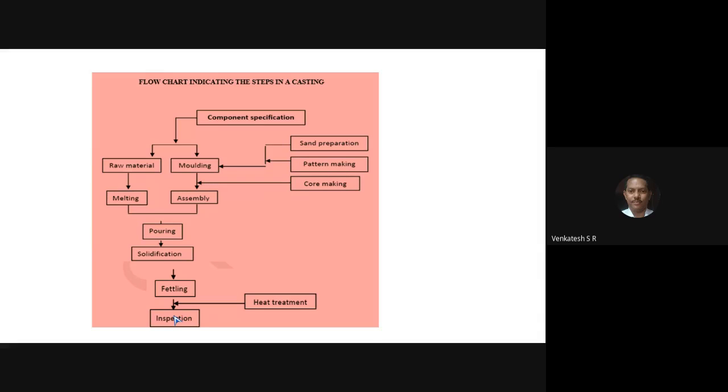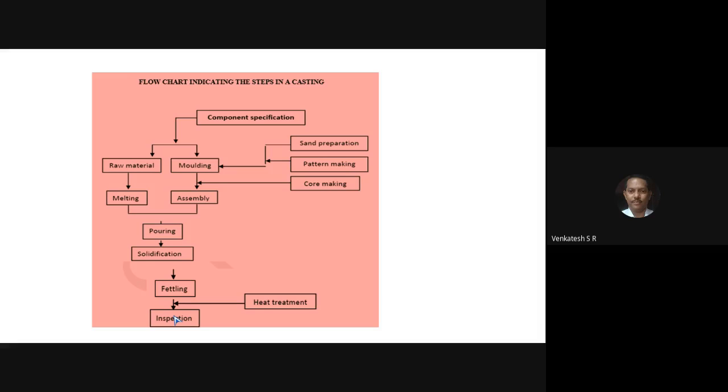If you hear a ringing sound, it indicates the casting has no cracks, no defects. That is one simple inspection technique. All the foundries use this technique. If you hit the casting with an iron rod or steel rod and hear the ringing sound, that indicates the casting has no defect, no crack, no blowhole, and no air hole present.